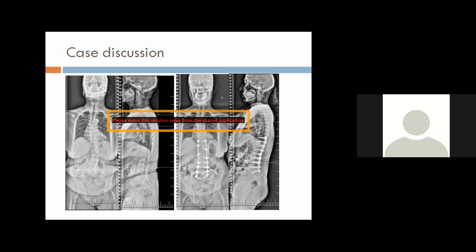Especially for degenerative scoliosis, it is always better to follow treatment modalities according to our setup rather than just following the Western literature.